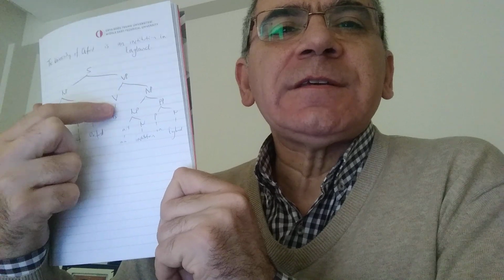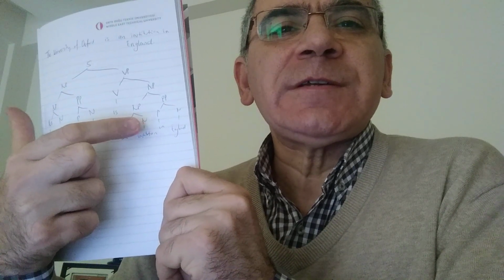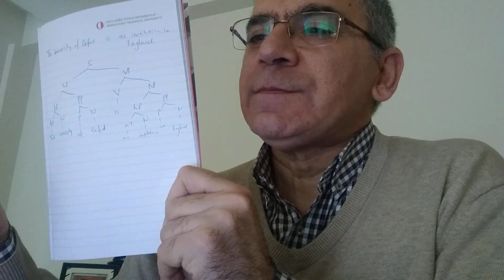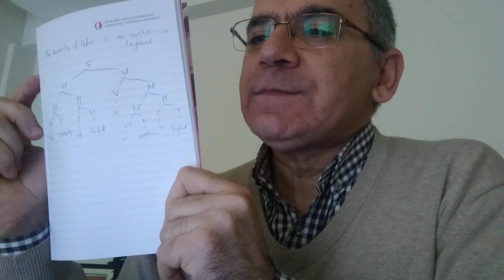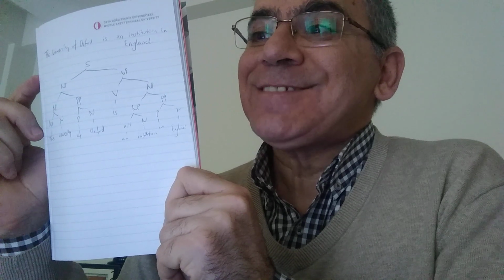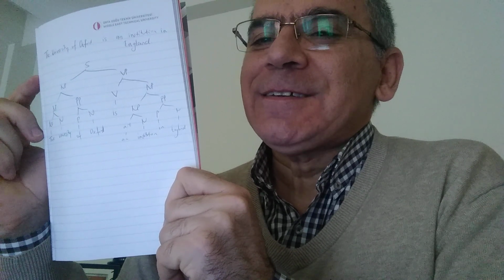Is, verb. Noun phrase is divided into two: noun phrase and prepositional phrase. Noun phrase is article, noun, an institution. Prepositional phrase is in England, preposition and noun. Okay? Take a picture. Smile. Right.